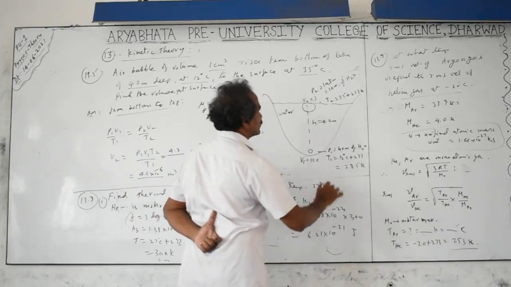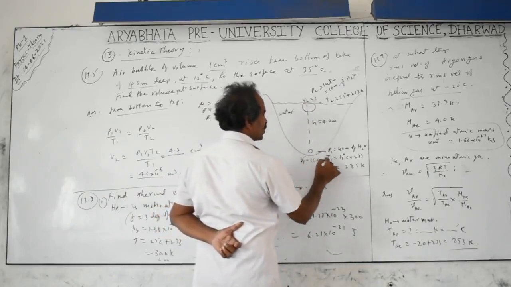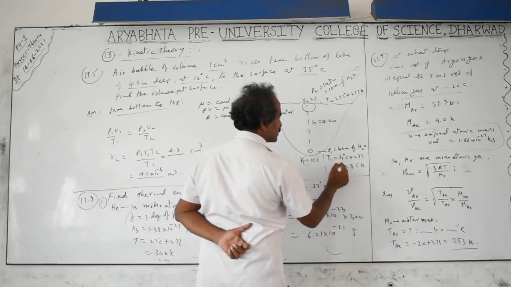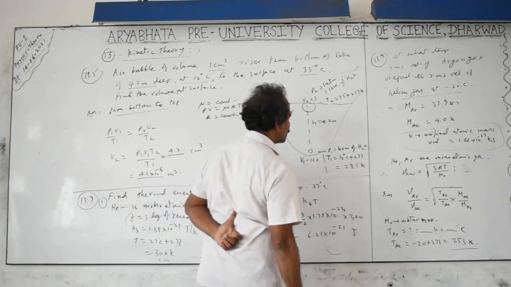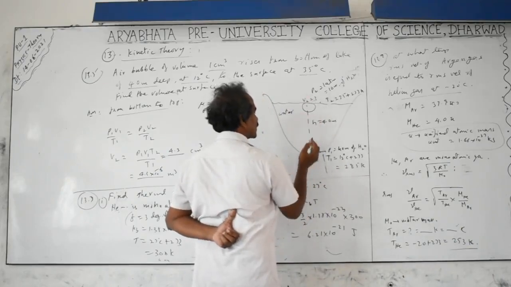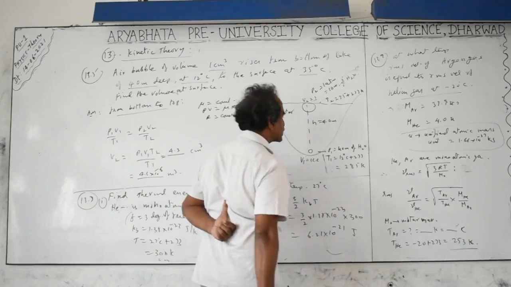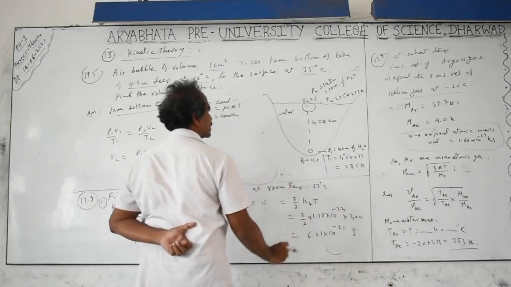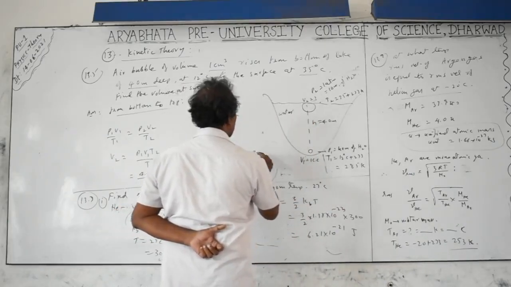Same here, we take only the heights. Temperature at the bottom is 12 degrees centigrade, converted to Kelvin, it is equal to plus 273, which is 285 kelvins. Initial volume here at the bottom is 1 cc. What remains constant as the bubble is going upwards is the number of particles inside the gas, inside the bubble. As it is going upward, the pressure equals hdg.